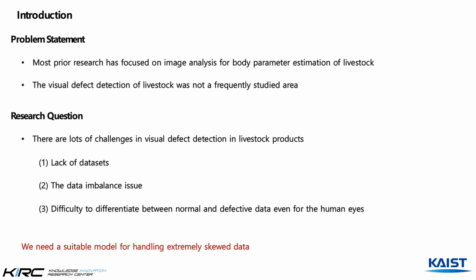First is the lack of datasets to perform this task. There are many limitations in developing models because there were not enough datasets to train the model. The second is a data imbalance issue. In the field of defect detection, data imbalance naturally exists, and in the field of livestock, the degree of imbalance is extremely large, making it difficult to simply use a general anomaly detection model. In addition, it is more difficult to develop a model because the image data itself makes it difficult to distinguish defect and normal at a glance with the human eye. So we understood that we need to develop a robust model for these extremely imbalanced datasets.